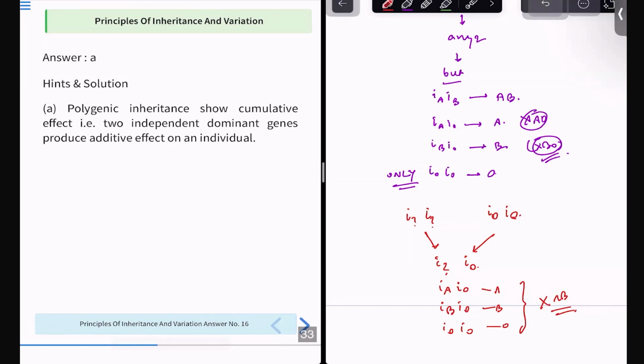Suppose three genes code for skin color: A, B, and C. If only the A gene is present, your skin color will be a little bit dark. If both A and B are present, your skin color will be darker. It will be darkest when A, B, C, all three are present. If all three are absent, your skin color will be very white. So there is an additive effect of the genes, and this is what polygenic inheritance is. I hope I made sense. That is the main essence.